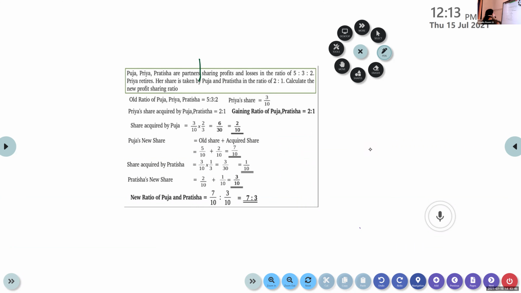Five is to 3 is to 2 is the ratio. Priya is retiring, so 3/10 is her share. That is going to be shared by the other partners in the ratio 2 is to 1. So 3/10 into 2/3 belongs to the first partner.